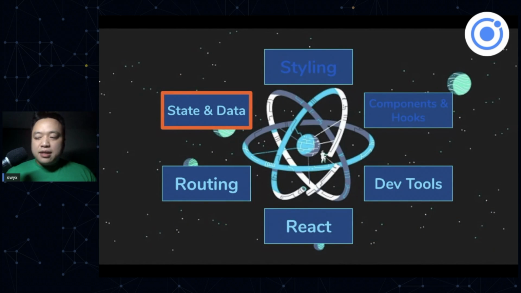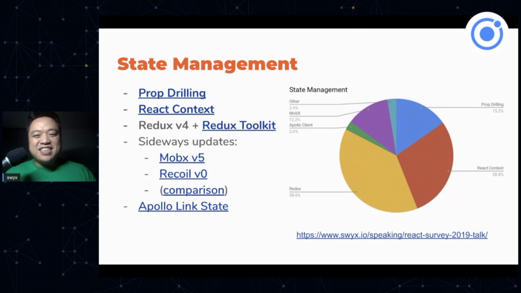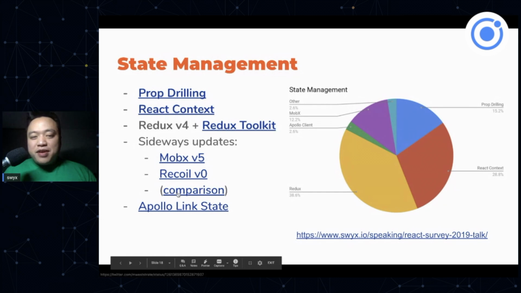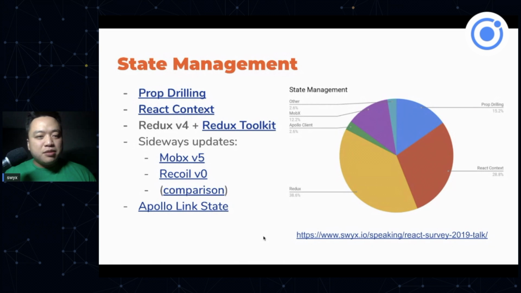Okay, state and data. This is the most complicated part of the talk because there are so many options. I can't even keep up. But the first two are the default ones built into React, and if you don't know about prop drilling, just go Google it. It's a very simple concept.